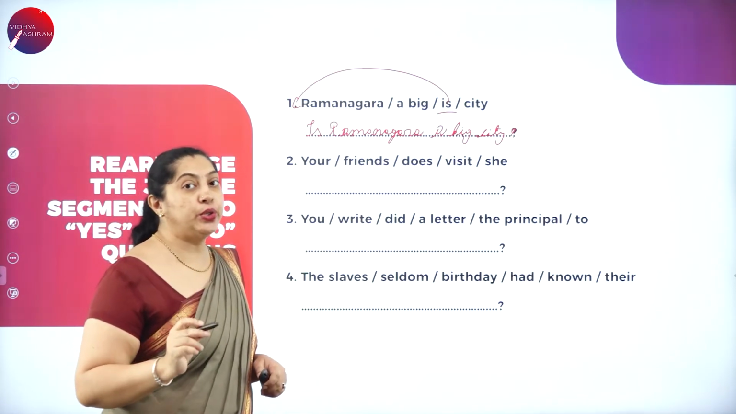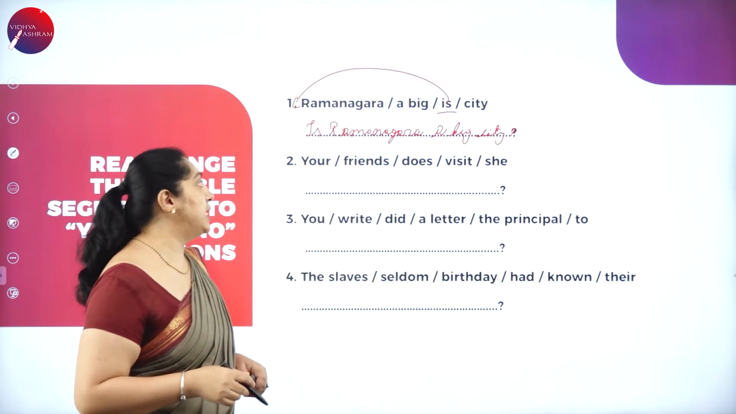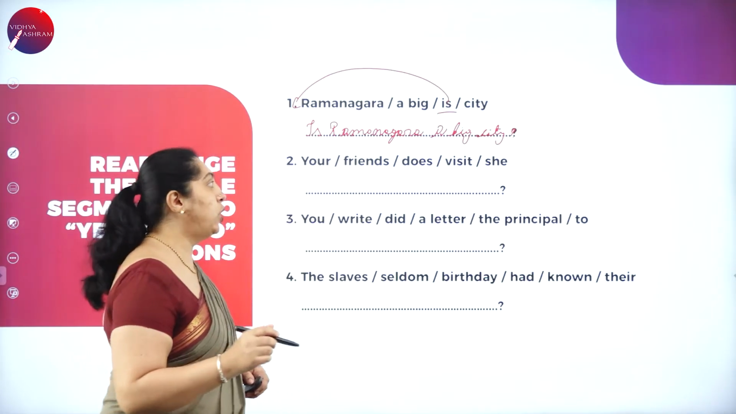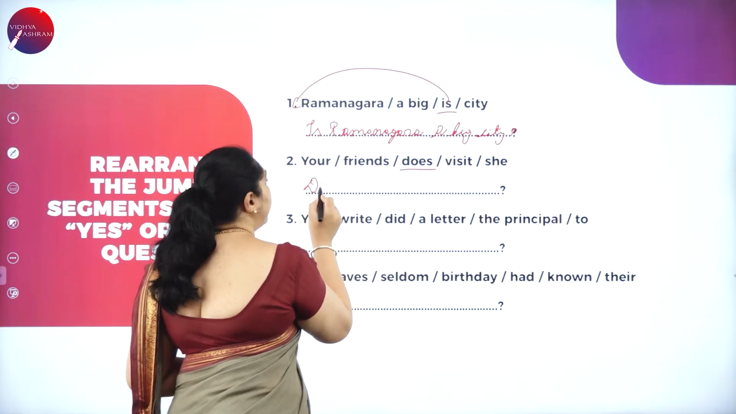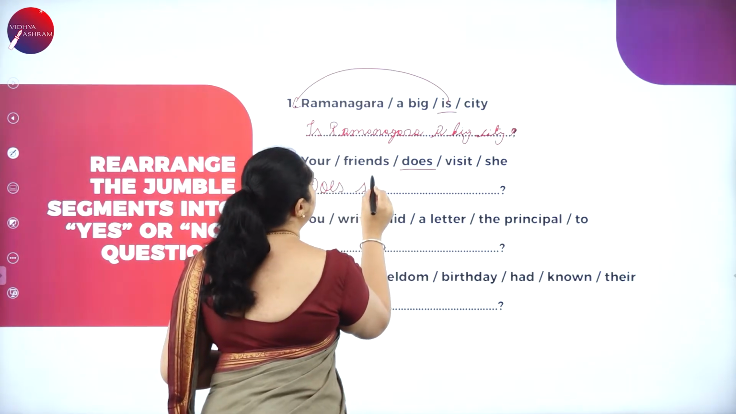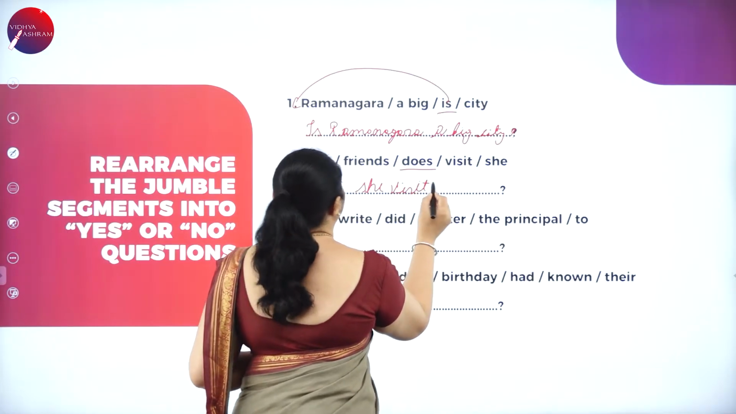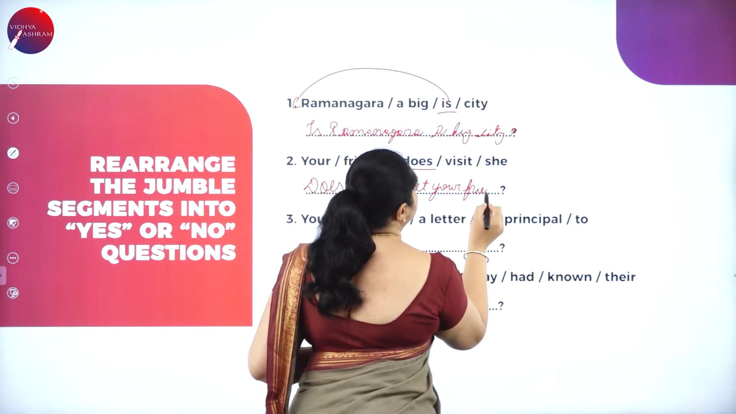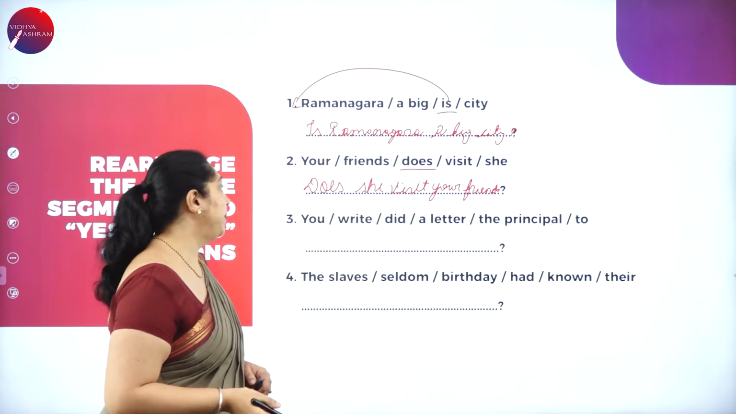First thing you have to do, you have to identify the auxiliary verb. In the second sentence: your friends does visit she. As I told, the auxiliary verb is does. You'll write that word does here. Does she visit your friends?